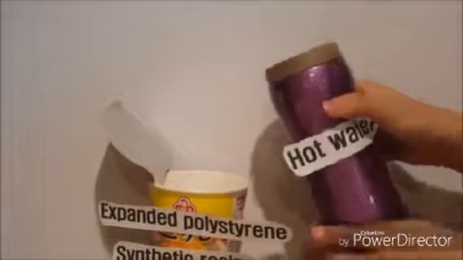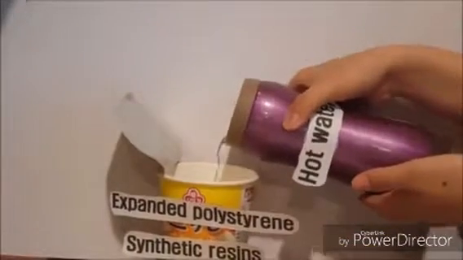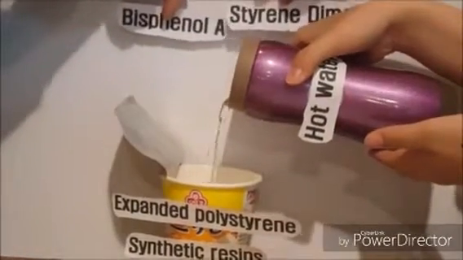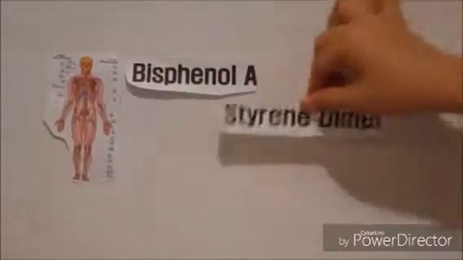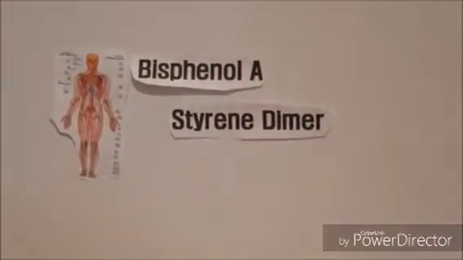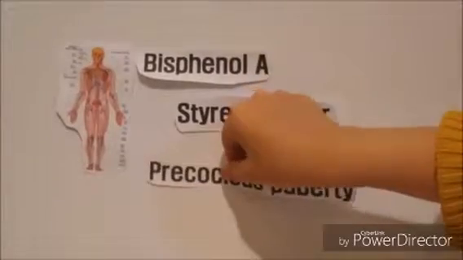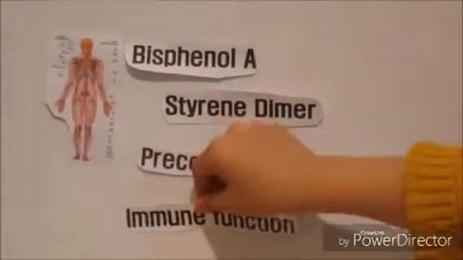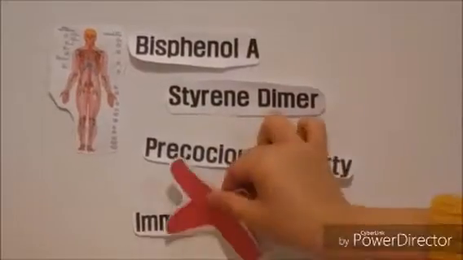The second example is the problem caused by containers of cup noodles. If you pour hot water into the container that is made from synthetic resin and EPS, the reaction between water and chemicals will produce toxic chemicals such as styrene dimer and bisphenol A. They are devastating materials that cause endocrine disruption, such as precocious puberty, and damage the immune system at the same time.